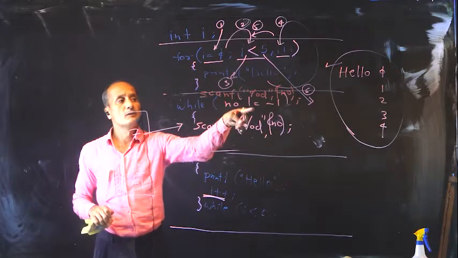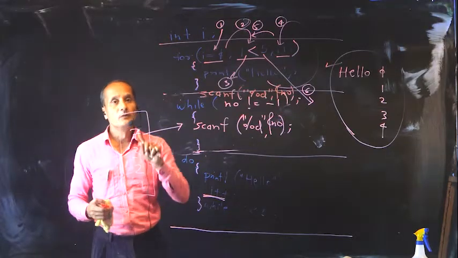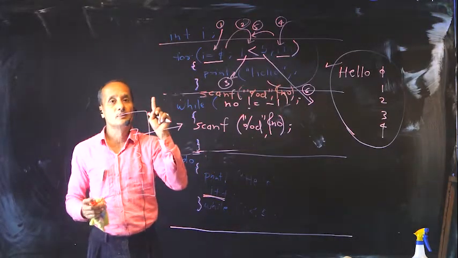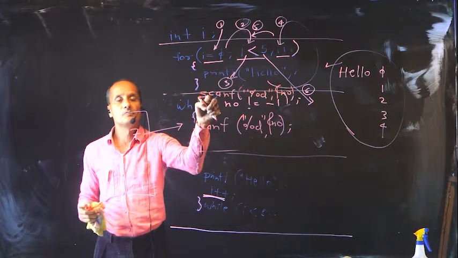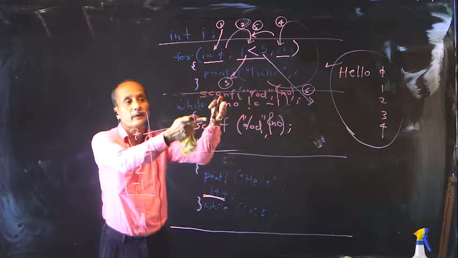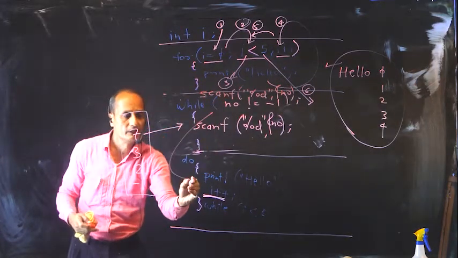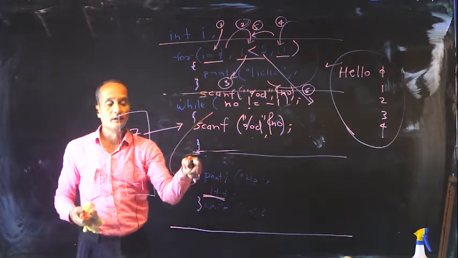Now as long as the user doesn't give me -1, I will continue; only then I will stop. If the very first number the user gives is -1, then this scanf is still going to happen, and then none of the loop body will happen. But effectively the same stuff can be done in a do while loop.